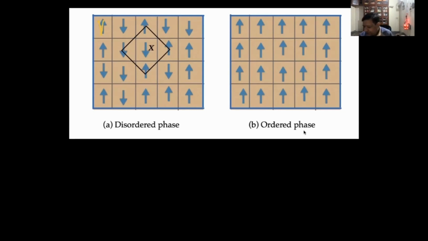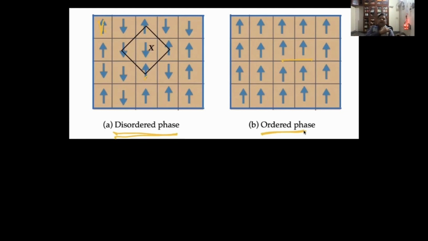So you can see the spins. Some are up, some are down, but they are basically random. It's not even systematic, like up, down, up, down. So this is called the disordered phase. Here, all of them are up. It's possible that one of them could be down, but this is the ordered phase.